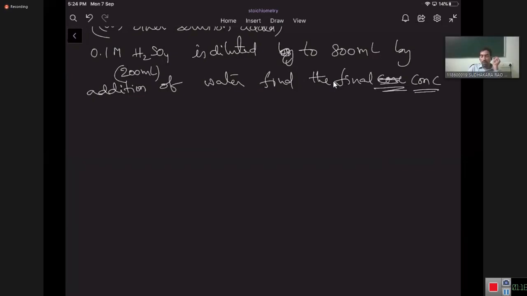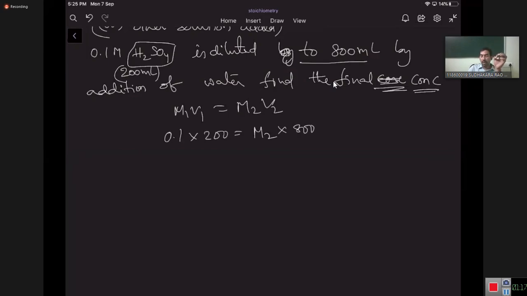So what we need to do? The amount of H2SO4 present before dilution and after dilution is the same. So M1V1 is equal to M2V2. 0.1 into volume 200 is equal to M2 into 800 ml, since it is diluted to 800 ml, so the final volume is 800 ml.